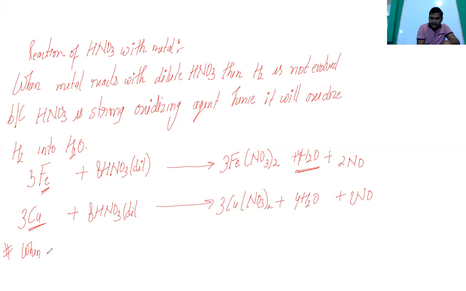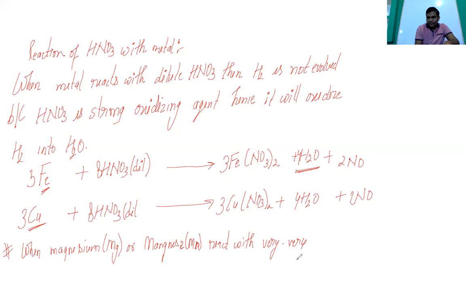When magnesium, that is Mg, or manganese, that is Mn, react with very dilute nitric acid, then H2 gas is evolved.